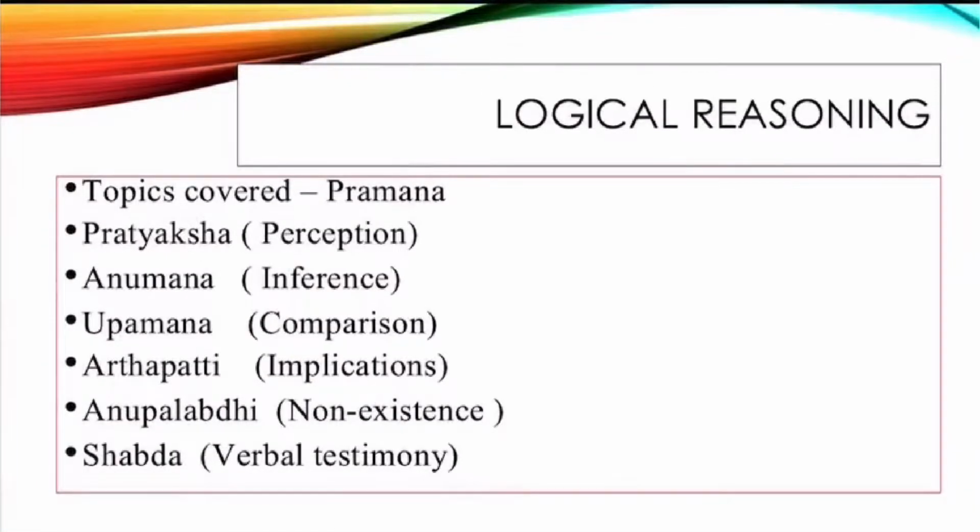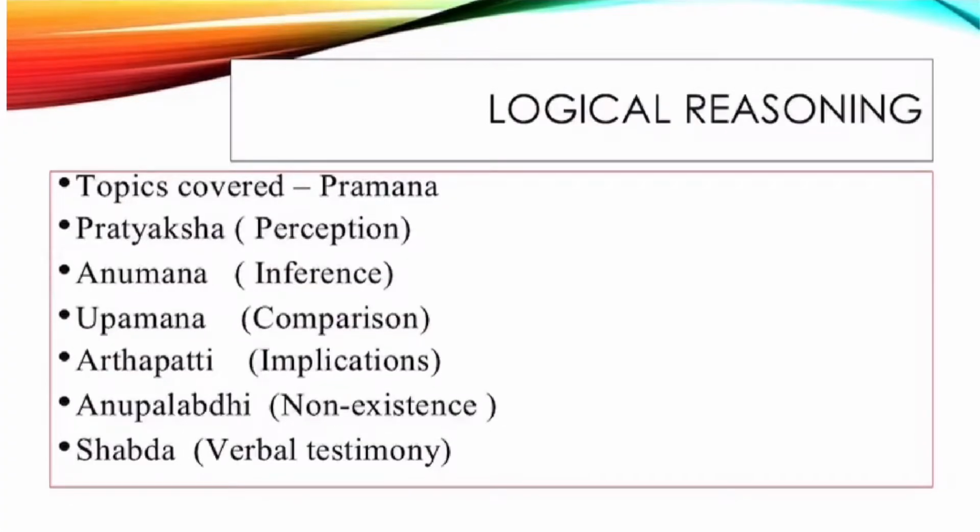First type of Pramana is Pratyaksha. Here, the knowledge is gained through perception. So, this perception can be through our sensory organs or mind. Then, Anumana. Here, it is based on inference, based on what we know already. A classic example for this type of Pramana is, we say, wherever there is smoke, there is fire.